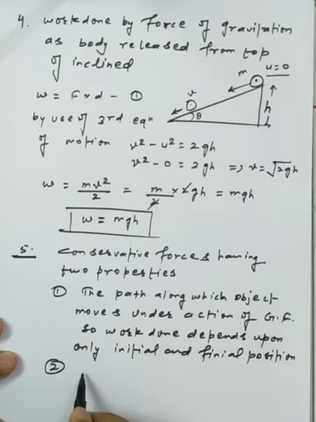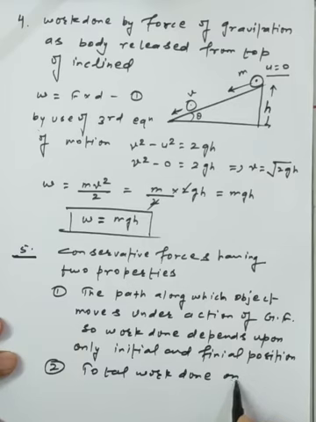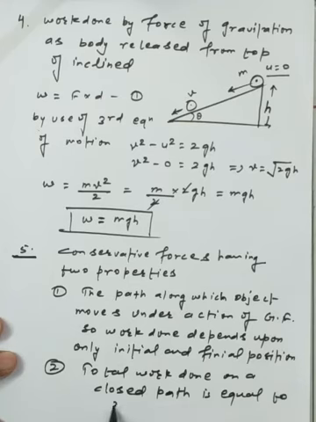And the second one, total work done on a closed path is equal to 0.